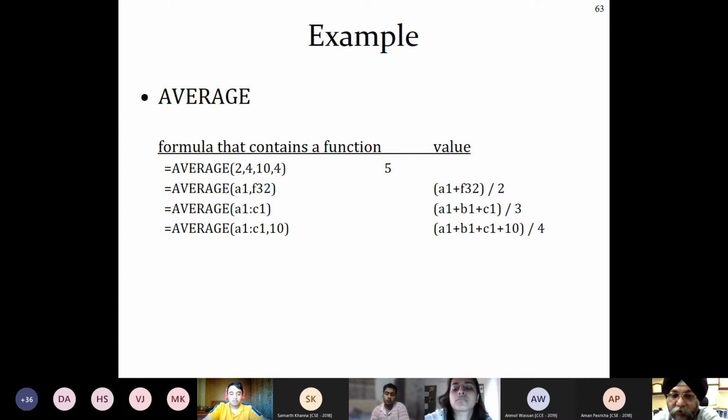Yes guys, how much are you getting? A1 to C1 and then 10. Average of this? 4. Right. Fine. Okay. So I hope now you are able to do it. If you want to do it as a formula, then it is given on the right hand side. Can you see that? Okay, so it will also give you the same thing. Fine.